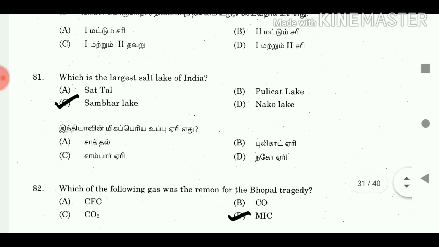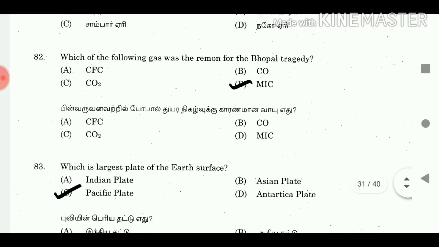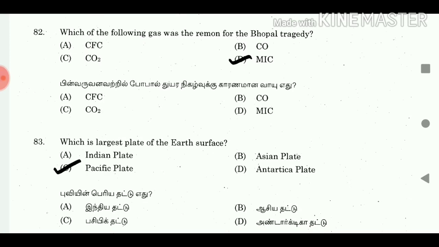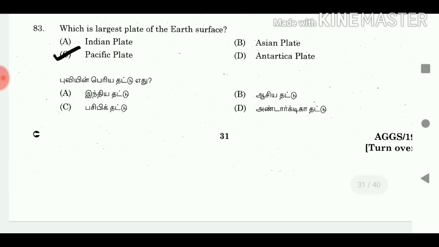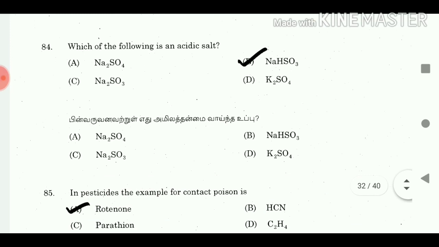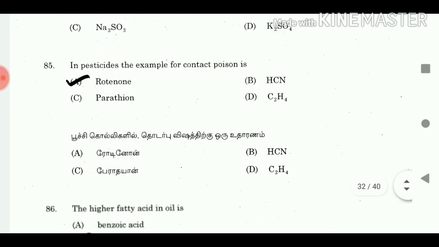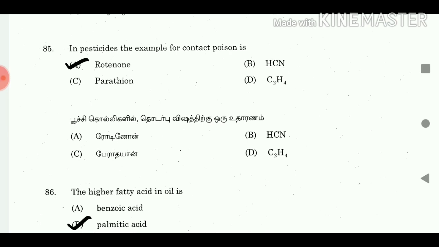81. Which is the largest salt lake of India? Answer Sambar Lake. 82. Which of the following gas was the renowned for the Bhopal tragedy? Answer MIC. 83. Which is largest plate of the Earth's surface? Answer, Pacific plate. 84. Which of the following is an acidic salt? Answer, NaHSO3. 85. In pesticides, the example for contact poison is? Answer, rotenone.